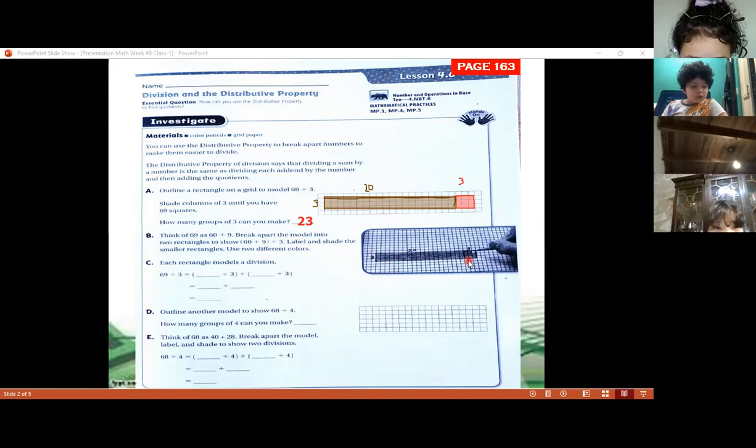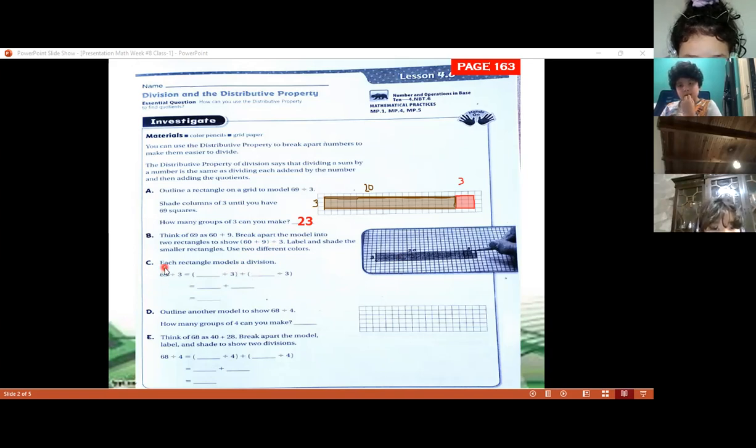It's another way that we can break this number. So it's going to be the same. We can break it as 60 and 9 because 3 times 2 is 6, so 60, and 3 times 3 is 9. So here in this case, we have 60 and here we have 9. If you add 60 plus 9, you have 69. Remember, the 69 is our dividend. So it's the same if you break 69 into 60 plus 9 divided by 3, you are going to get the same answer.